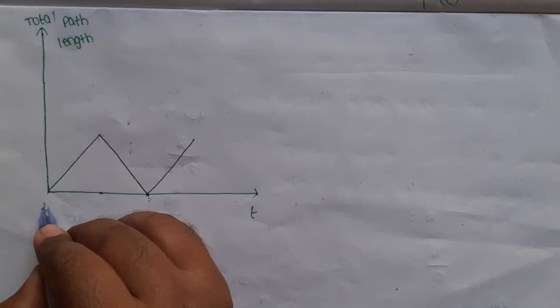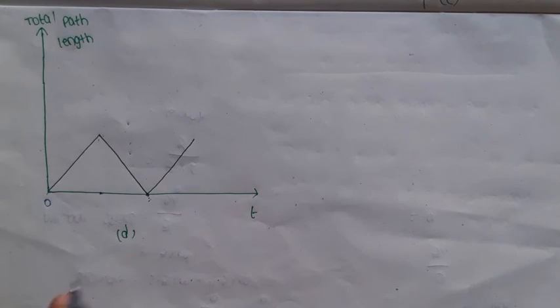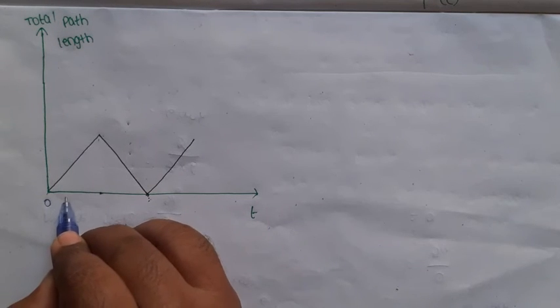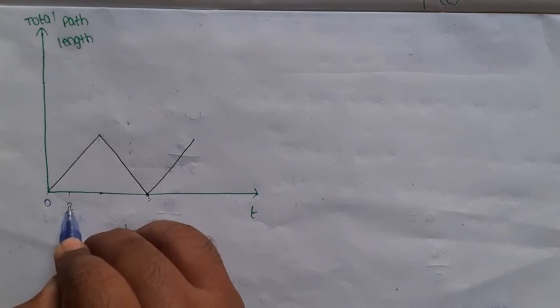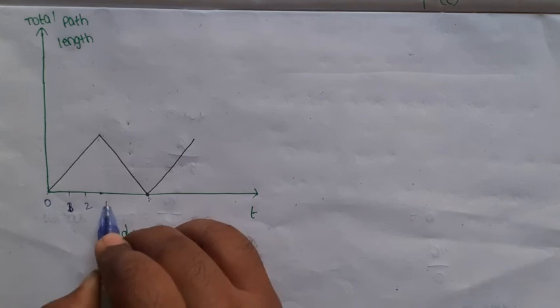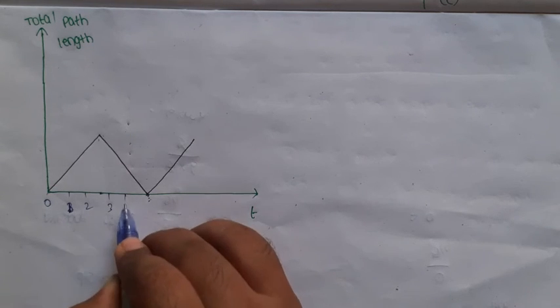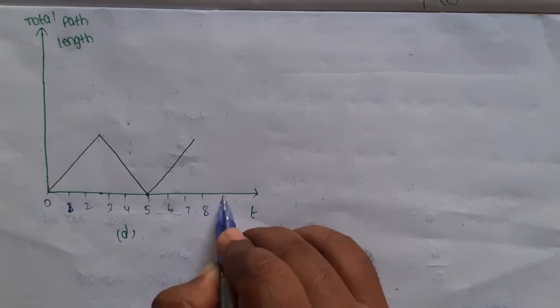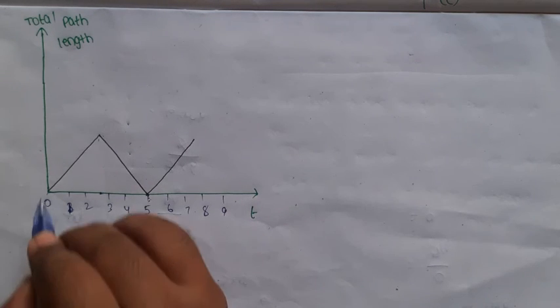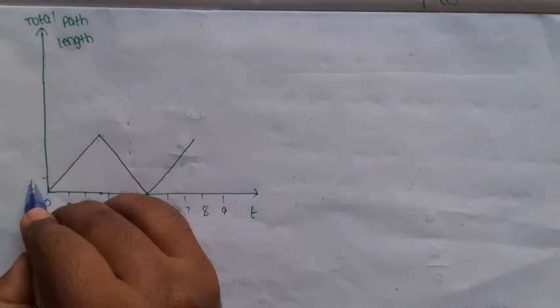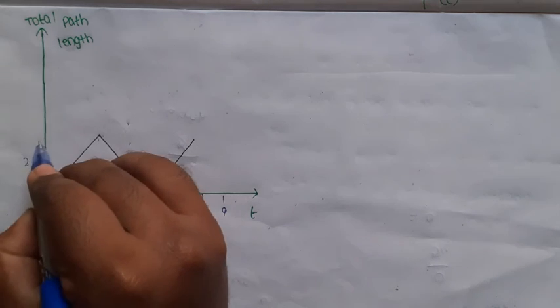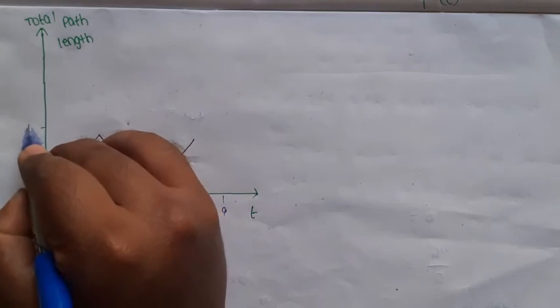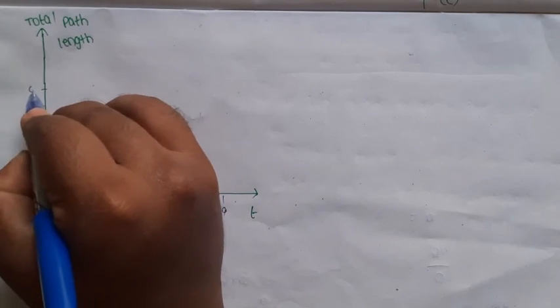For your understanding, I am taking along the x-axis time 0, 1, 2, 3, 4, 5, 6, 7, 8, 9 seconds. Along the y-axis 1 meter, 2 meter, 3 meter, 4 meter, 5 meter, 6 meter.